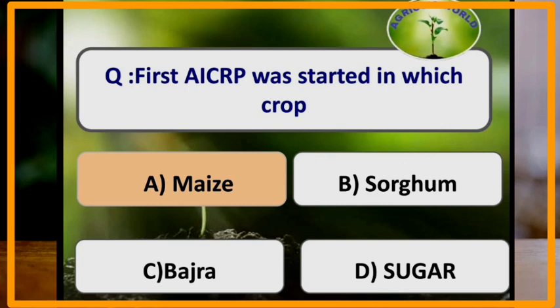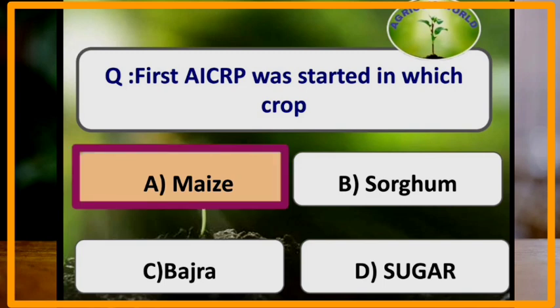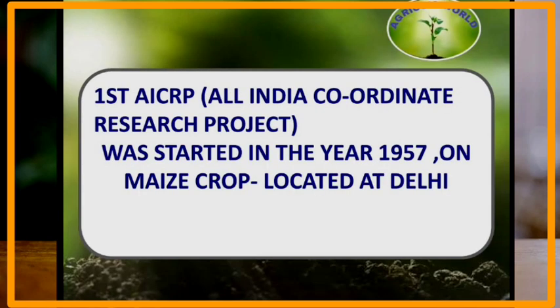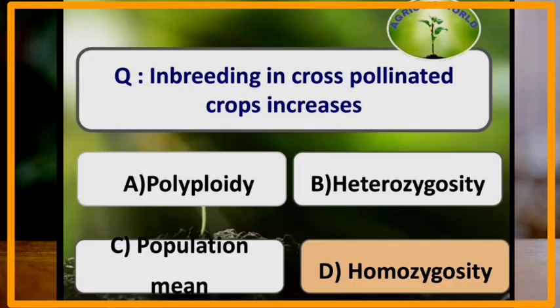First AICRP, All India Coordinated Research Project, was started in which of the following crops? First AICRP was started in maize crop. First All India Coordinated Research Project was started in the year 1957 on maize crop and it is located at New Delhi. Inbreeding in cross-pollinated crops increases homozygosity.